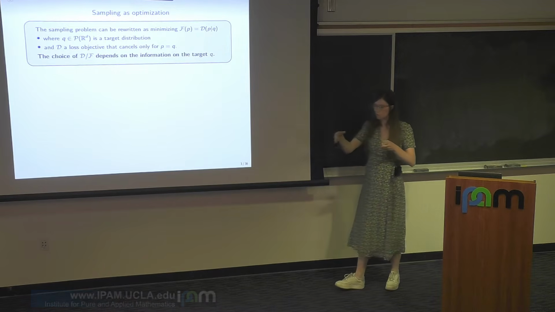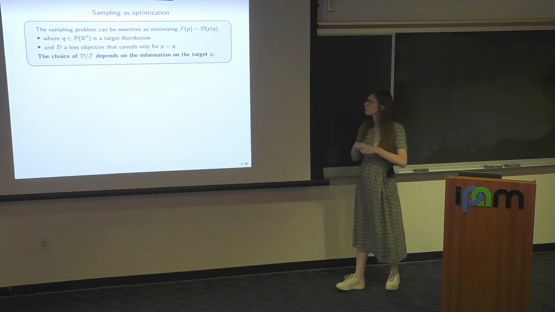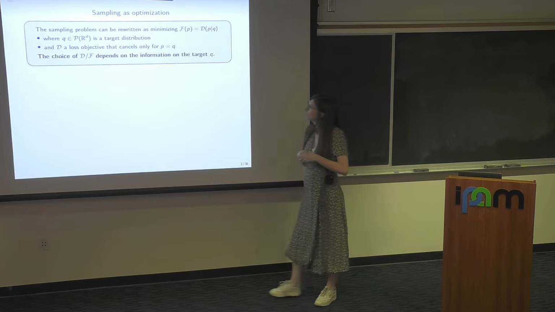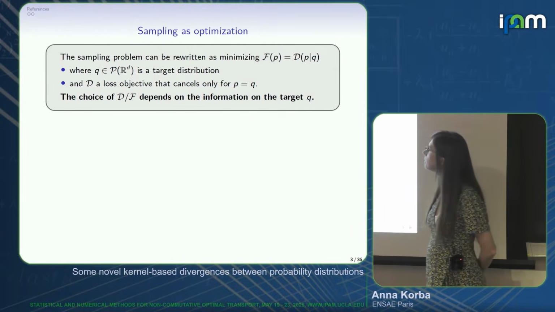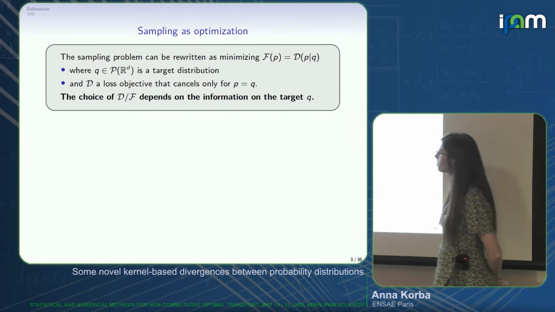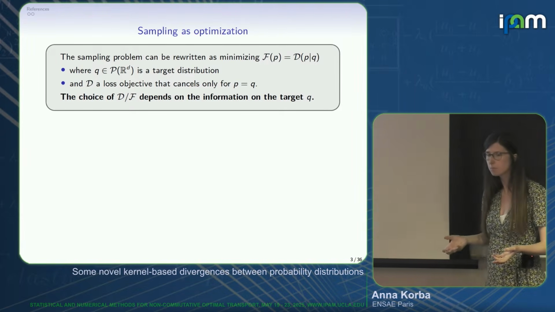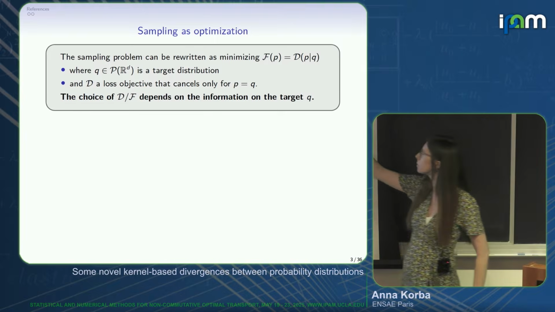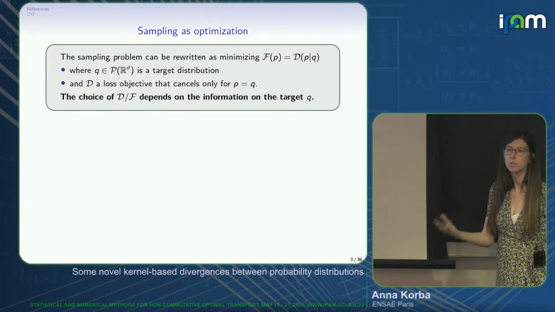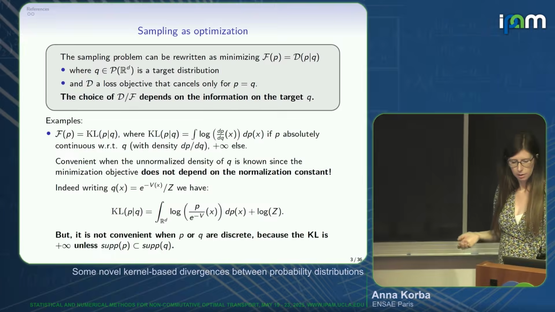You don't know Q, you only have some partial information on it, but this is what you want to do. So Q is your target, and D would vanish only for P equals Q. And how you pick this D, this objective basically, depends on the information you have on the target.